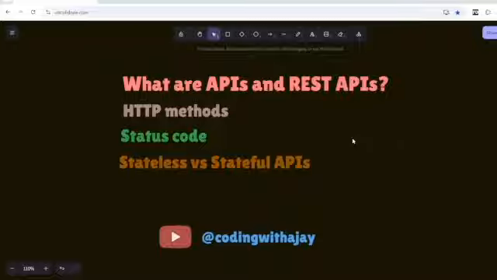And the fourth thing is you generally use JSON format. You know the JSON format. If you're sending data, it is returned in the format of JSON, right? So if your APIs follow these kinds of rules, then it's considered a REST API. That's the thing about REST API.